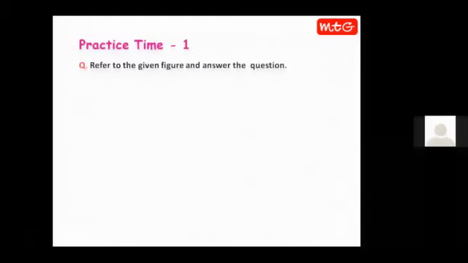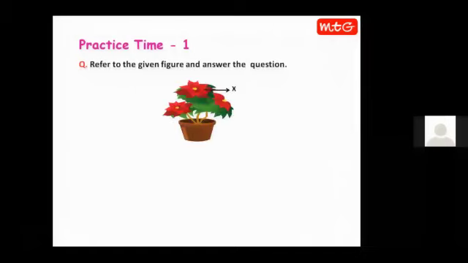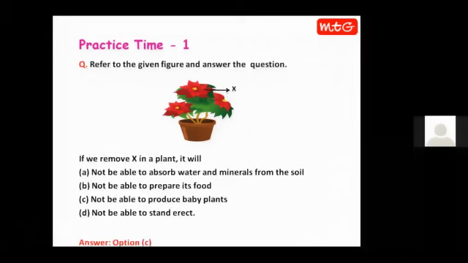Now let us give some practice to whatever we have learned till now. So here, refer to the given figure and answer the question. Children, here is a potted plant and one of the plant parts is labeled as X. If we remove X in a plant, it will not be able to absorb water and minerals from the soil, not be able to prepare its food, not be able to produce baby plants, or not be able to stand erect. So children, I'm giving you some time. You can write your answers in the chat box.